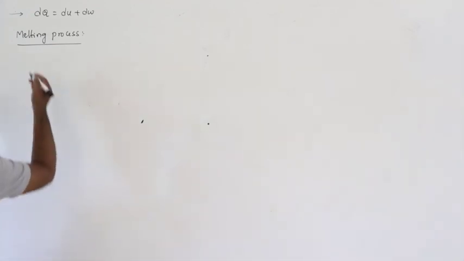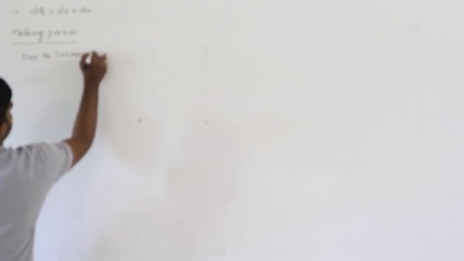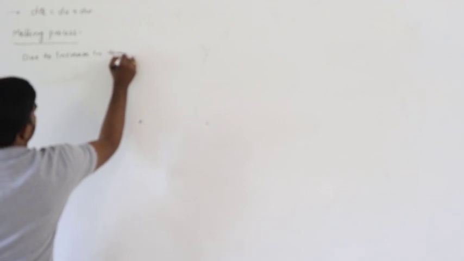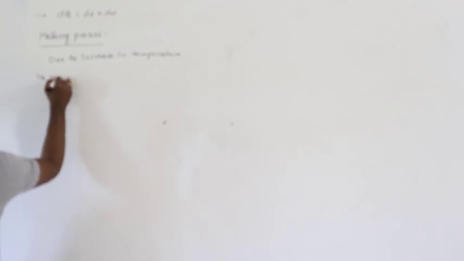So here melting process means due to increase in temperature, ice melts.